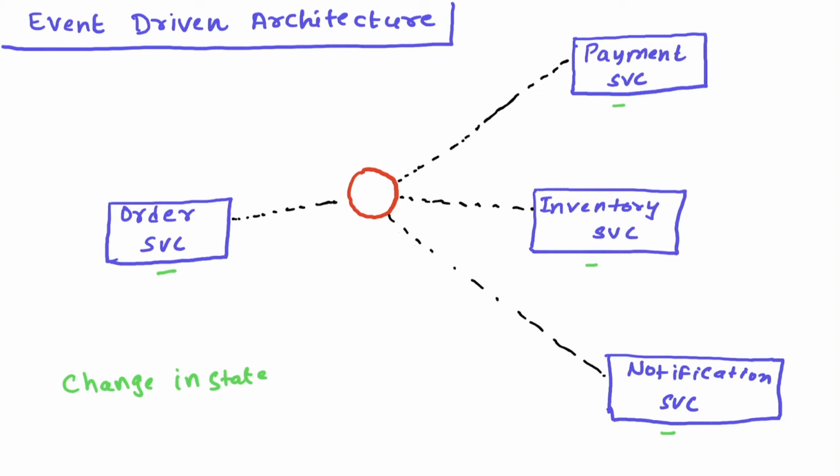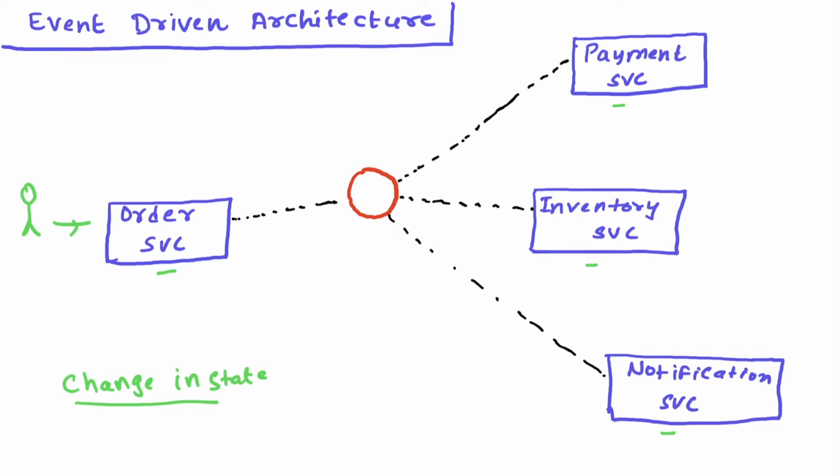Let's take an example. Someone comes to your e-commerce store and places an order. Once someone places an order for a product, that is a significant change in state, because the product which was on sale earlier, now it's not on sale. The order has been placed for that product. Now the same product cannot be ordered again.